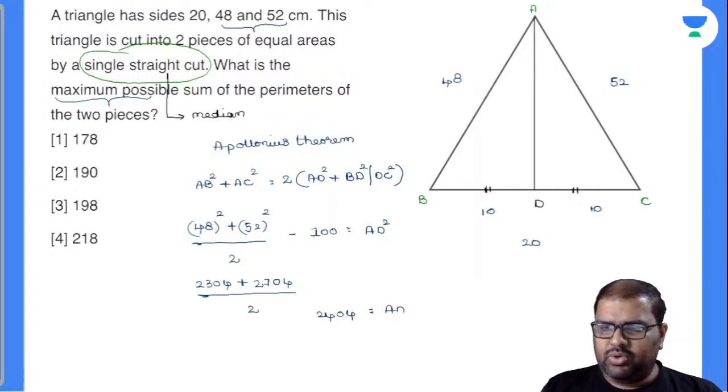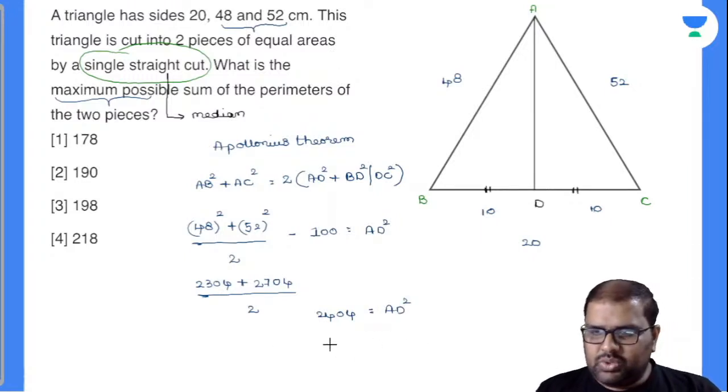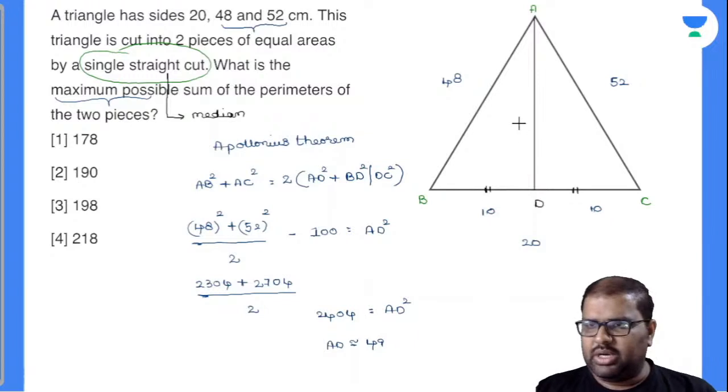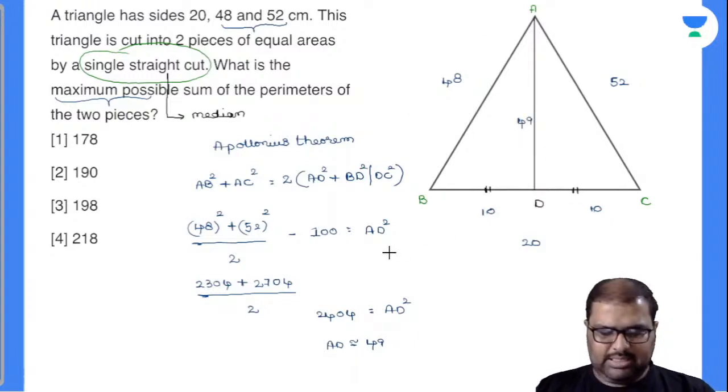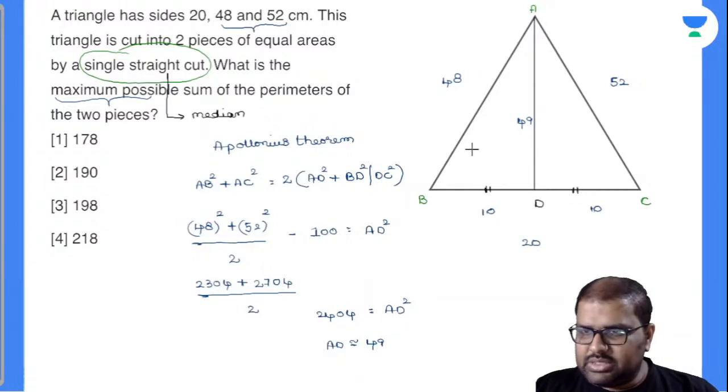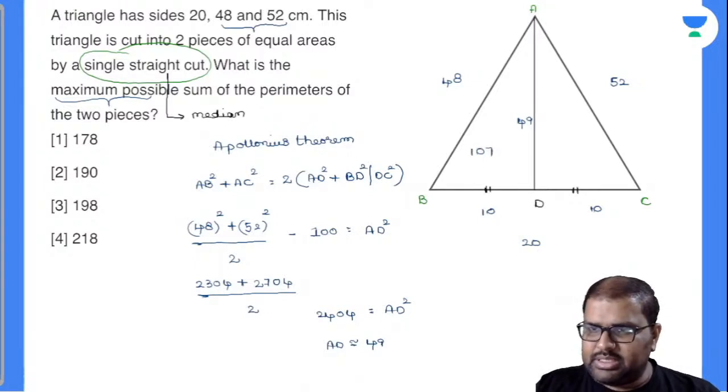Everybody knows 2401 is 49. So my AD value will be approximately equal to 49. Am I right or wrong? Just about 2401, this is 49. Now add these perimeters, that will be the answer. 49 plus 48 plus 10, is it 107? The perimeter of this triangle is 107.